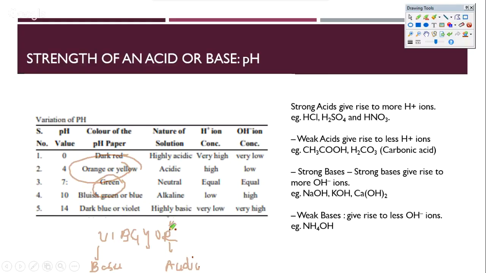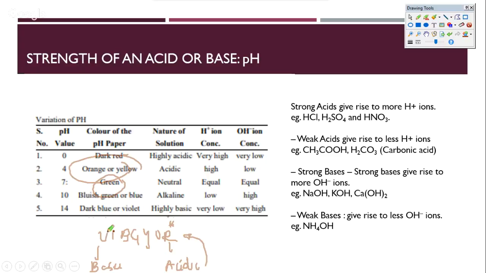So remember, red is for acids, and this is also the coloration which we saw with litmus paper. So that will also give you an idea of how to remember the colors. For litmus, we had red for acids. In universal indicator also, acids are given by red coloration, whereas bases are given by violet or blue.